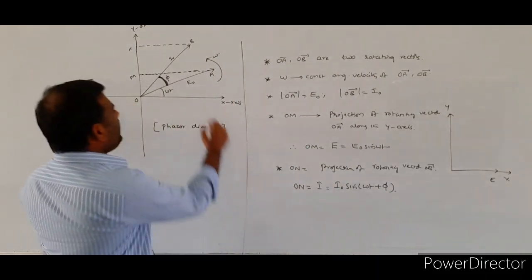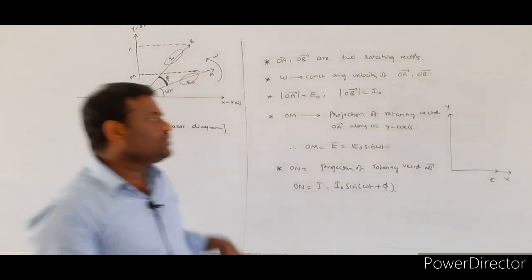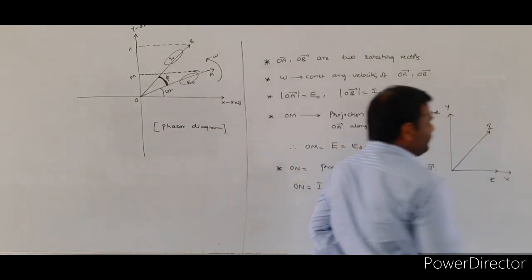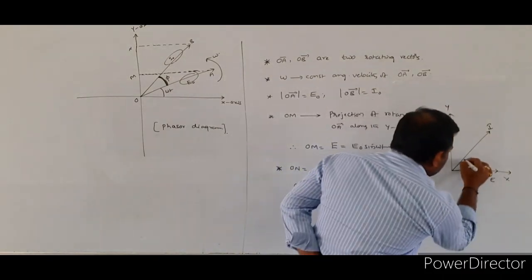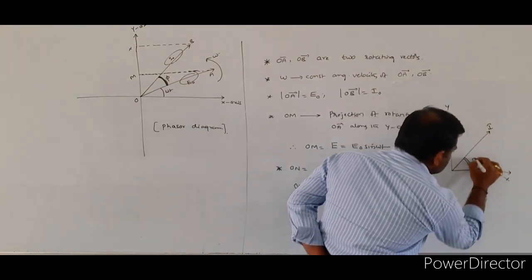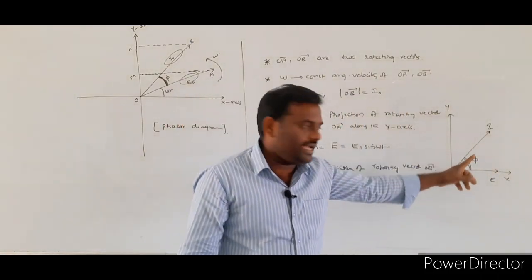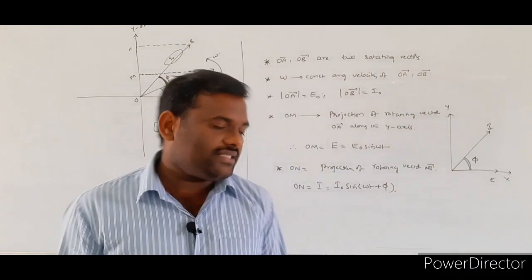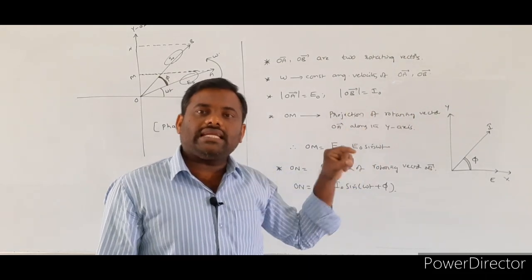Between the EMF and the current, there is some phase angle. The alternating current is represented by I, and I represent the phase angle phi existing between the EMF and the current. This is the simplest way to represent the phasor diagram.